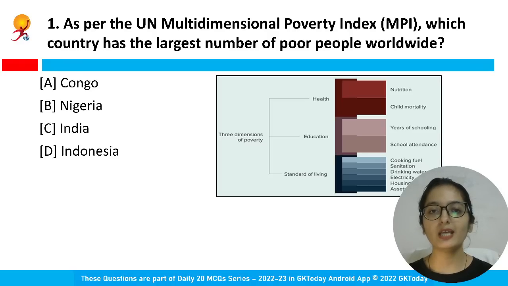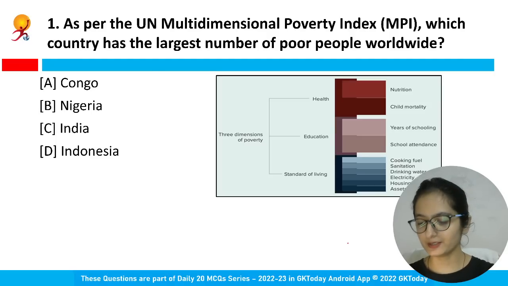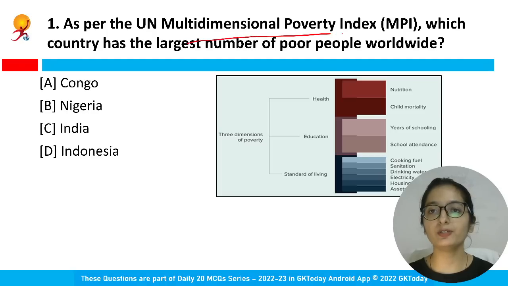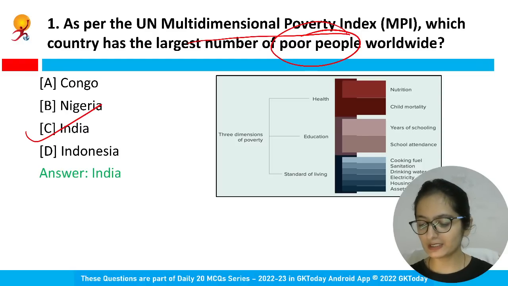As per the UN Multidimensional Poverty Index, which country has the largest number of poor people worldwide? So what do you think is the right answer? Yes. According to this index, the country that has the largest number of poor people worldwide is India, Option C. This index says that India continues to have